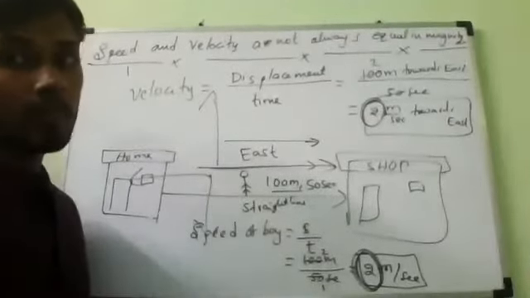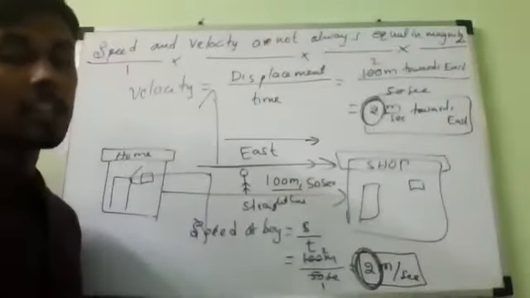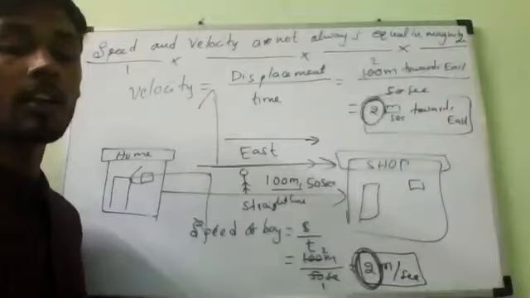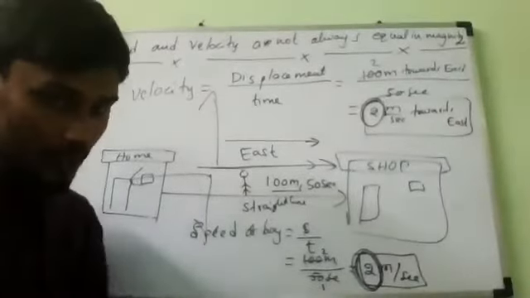If not, what will happen? If a body does not move in a straight line, then what will happen? Then the speed and velocity of the body are not equal.